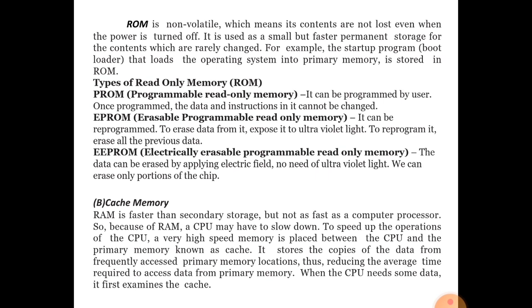ROM is in the form of chips on the motherboard of the computer system, in the mobile or in laptops. It is built by the manufacturer, and the manufacturer stores some processing programs and some system information, such as booting information and device configuration information.